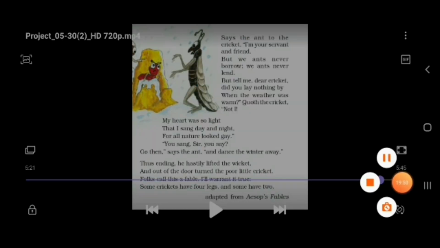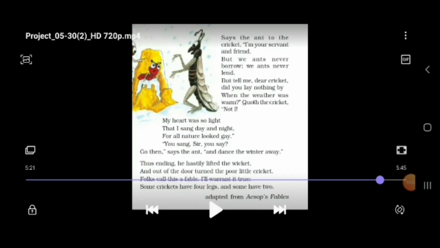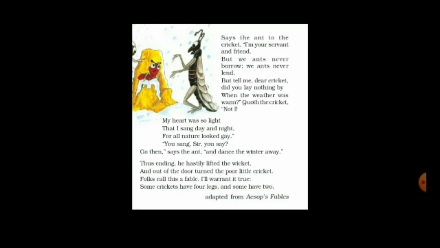So, the explanation of the fifth stanza. Here the ant feels sorry for the cricket. Why?